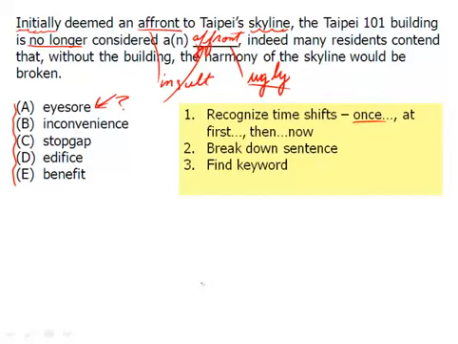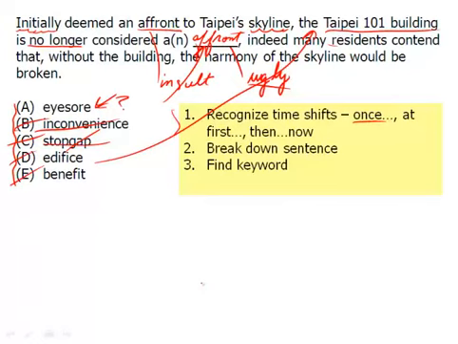Words like inconvenience don't really work in this context because you're doing something that's not pleasant to look at. It's not that it's an inconvenience. Stopgap, maybe there was a gap in the skyline beforehand and you're thinking, oh, that could be something. But again, that word does not mean ugliness or something that's an affront or an insult to one's view. Rather, stopgap is a measure or a substitute. And then we have here, get rid of C, get rid of B. We have here edifice, which is a trap answer in the sense that this Taipei 101 building is an edifice. So we're again looking for a word in the blank that means something that's ugly, unsightly, and it's definitely not benefit.